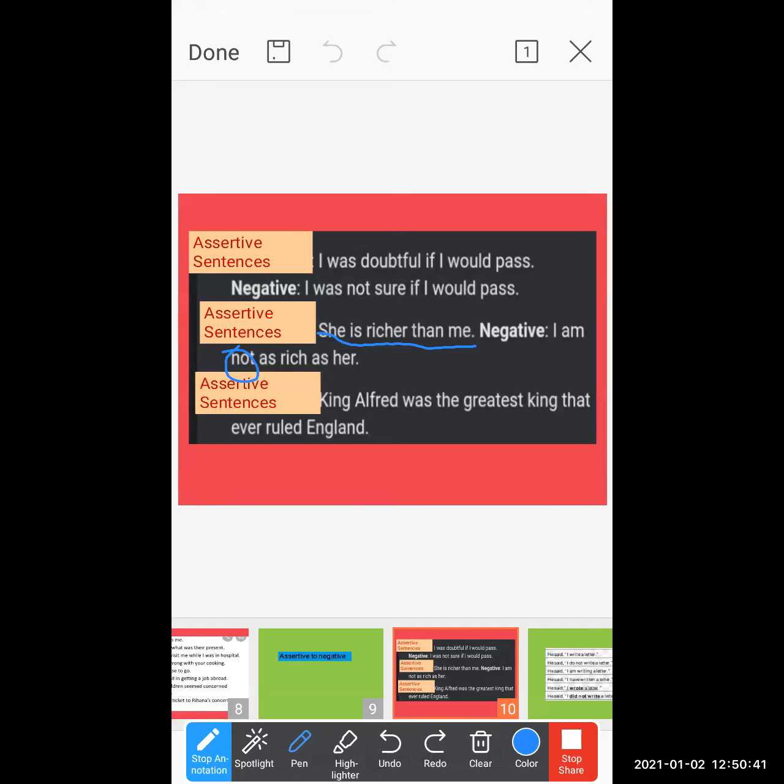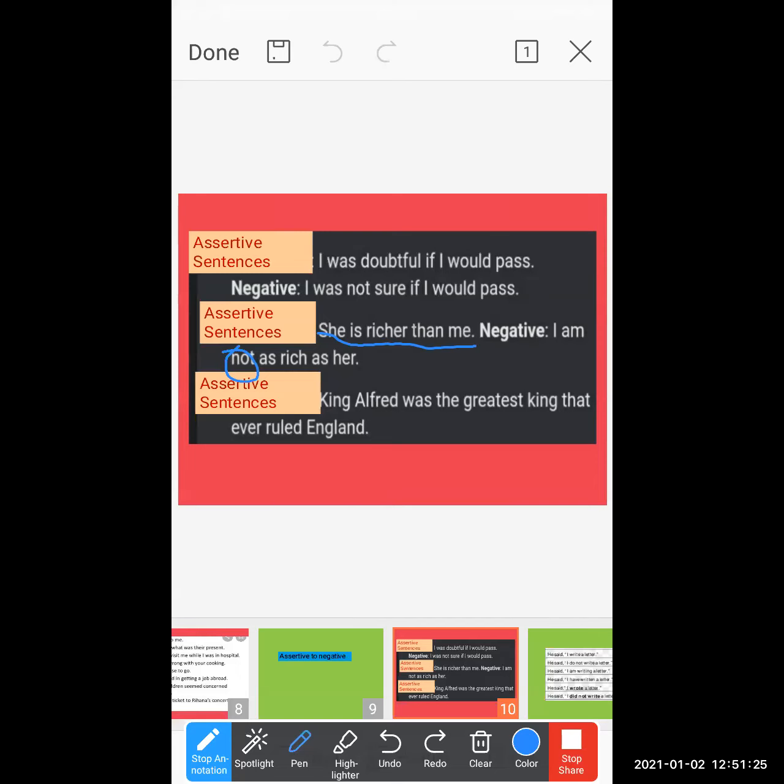As you can see in this sentence also, students, "she is richer than me." Suppose I am asking about some other person who is richer as compared to me. Here the sentence is positive. It gives you the positive, and it comes under the assertive sentence. When I convert it into a negative, I need some negative words like never, nobody, nothing, none, no, not. These kinds of negative words I need to convert from assertive to negative.